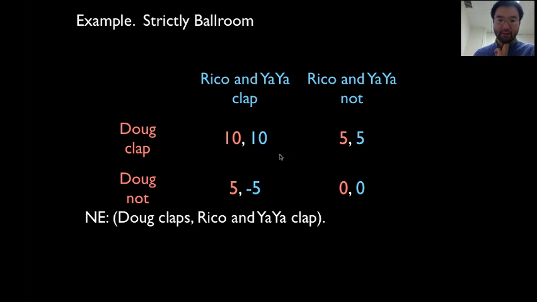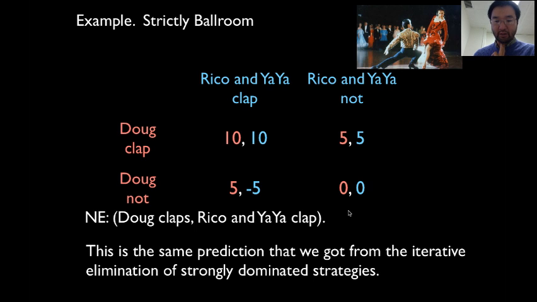And notice, this is the same prediction as what we got from iterative elimination of dominated strategies. Remember when we did this earlier today, we said that Doug will always clap, because clapping is always better than not clapping for Doug: 10 is bigger than 5, 5 is bigger than 0. So we eliminate this one down here. Then given that, for Rico and Yaya, 10 is bigger than 5, so we can eliminate this. So it's the same prediction as what we got before.